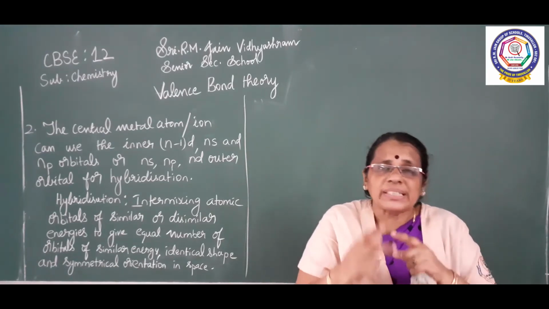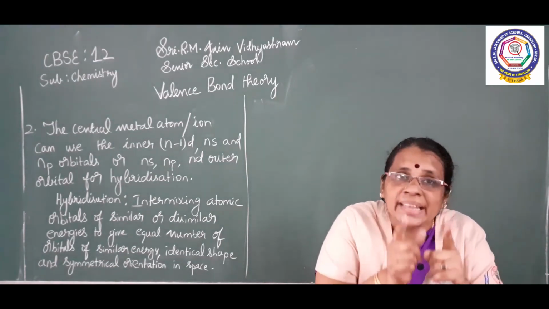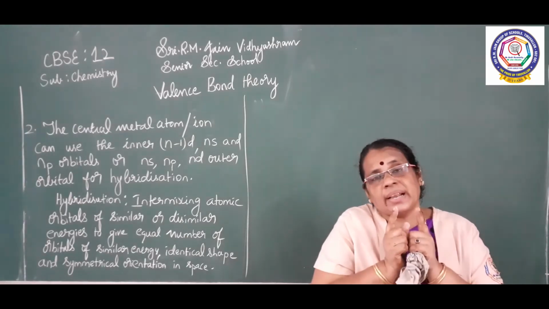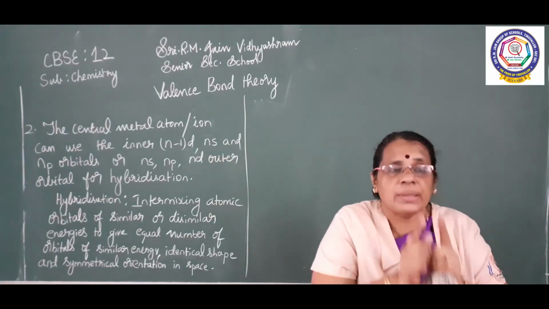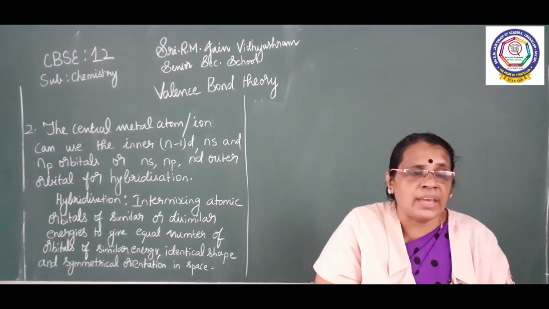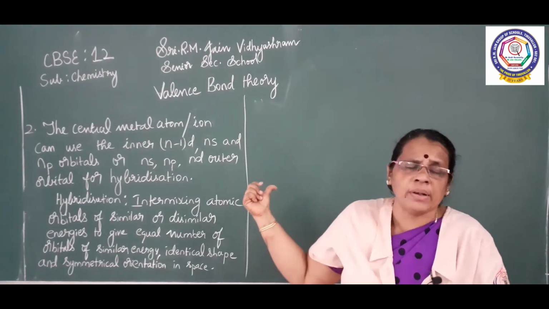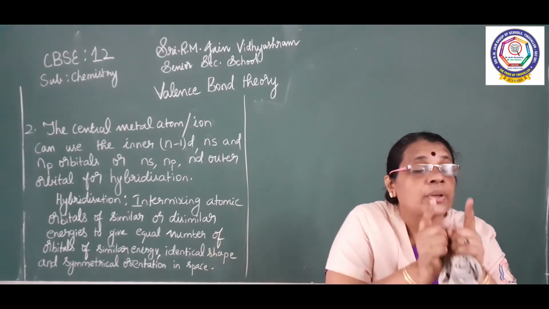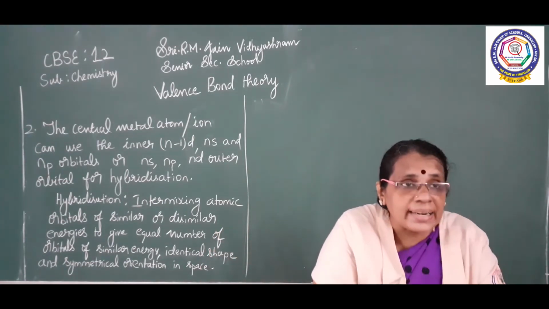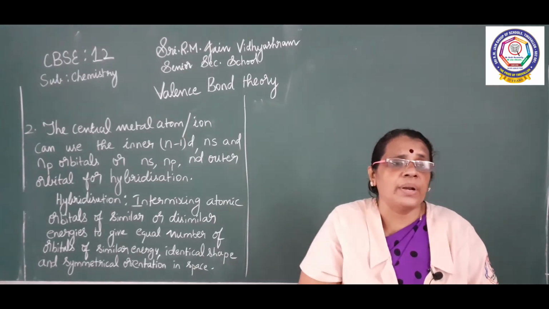We can mix up the atomic orbitals either with similar energy or dissimilar energy. So intermixing of atomic orbitals of similar or dissimilar energy, what will they form? Atomic orbitals of similar energy, identical shape and symmetrical orientation in space.